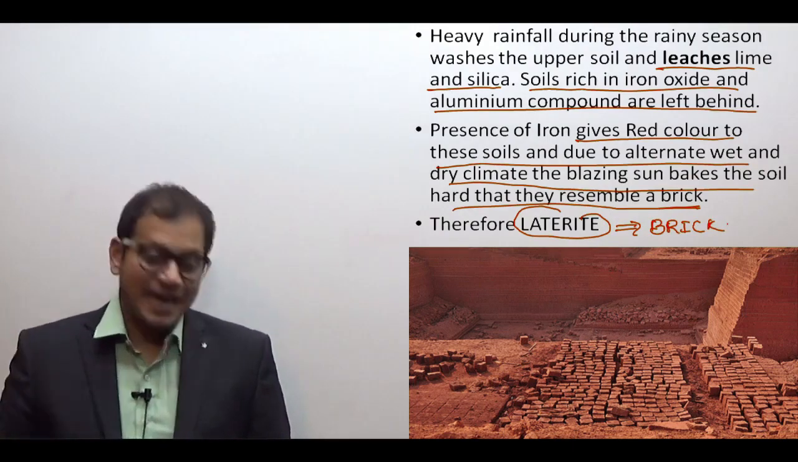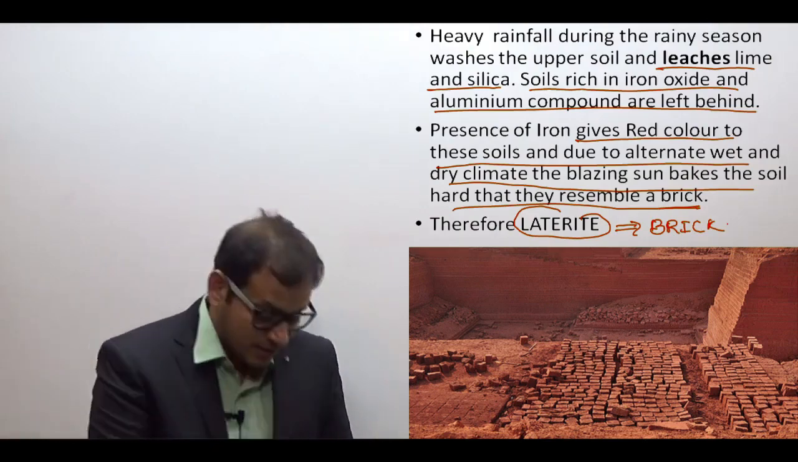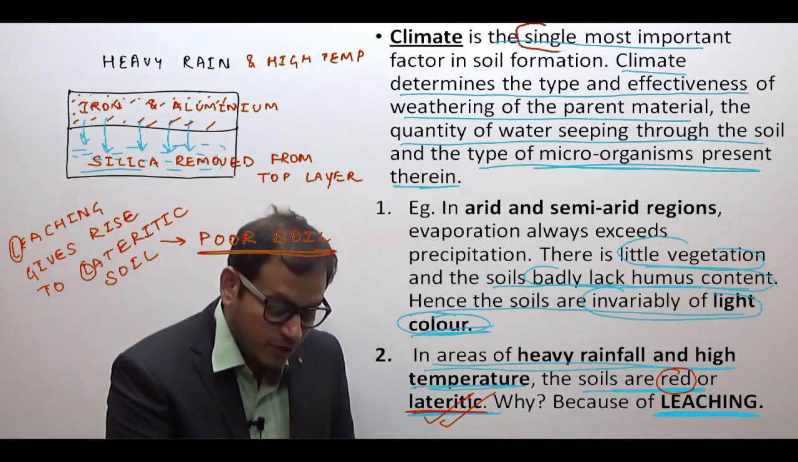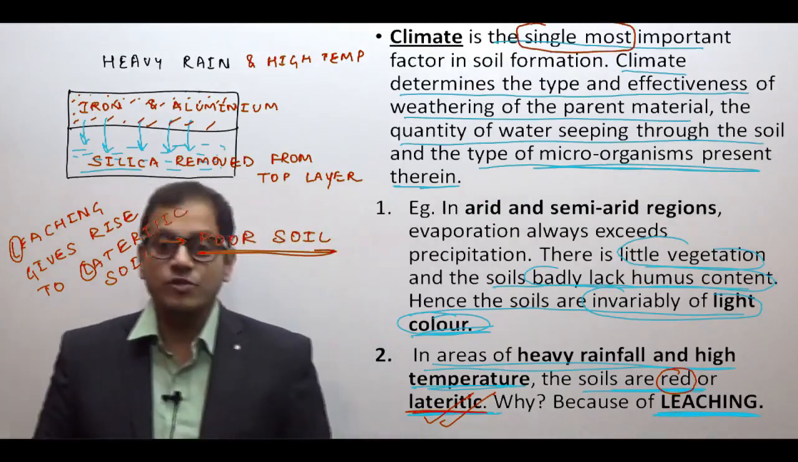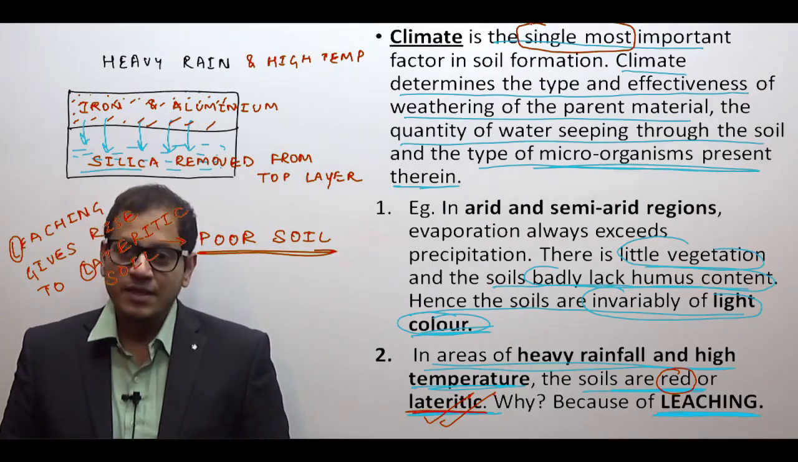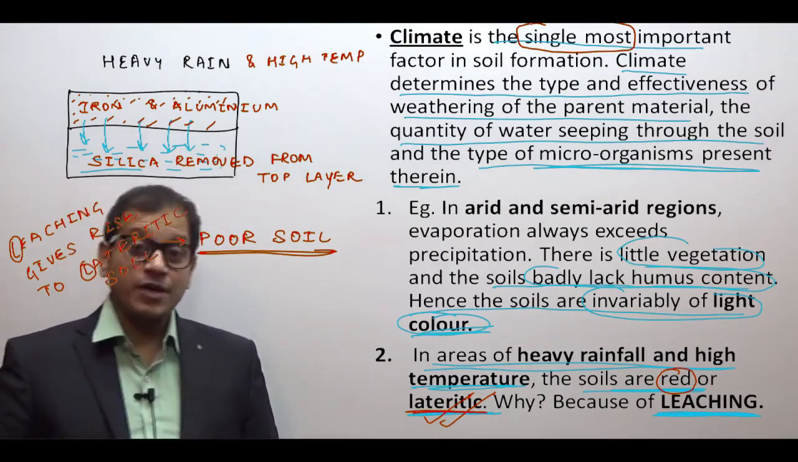So the climate is an important factor. Just revise with me again. Climate is the single most important factor. So if the question comes in the UPSC, which is the single most important factor, it is the climate. Climate determines the effectiveness of weathering, and therefore different kinds of soils can be formed.